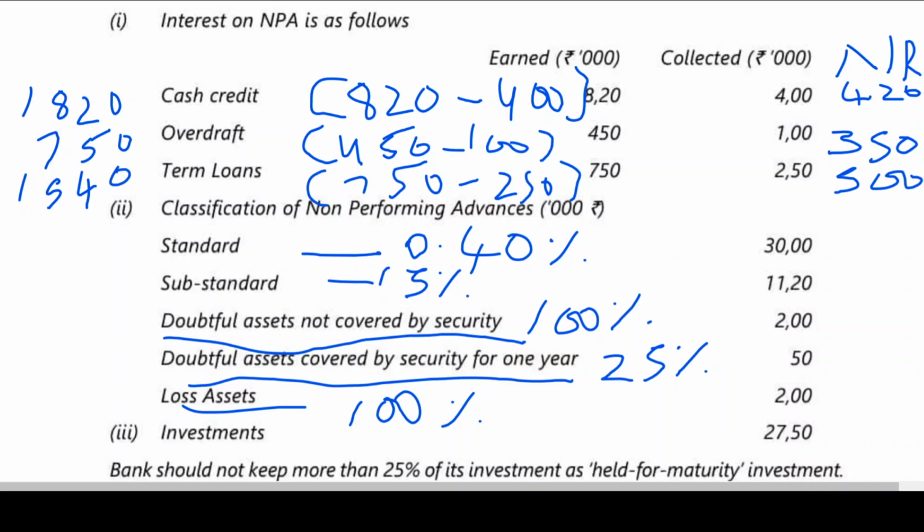Is this clear? On standard assets, we are creating a provision of 0.40%. On substandard assets, 5%. Doubtful assets not covered by security, high risk zone, so 100%. Doubtful assets covered by security for 1 year is 20%, 25%. Loss assets is how much? 100%. Okay. Now, about investments also we have done last class.